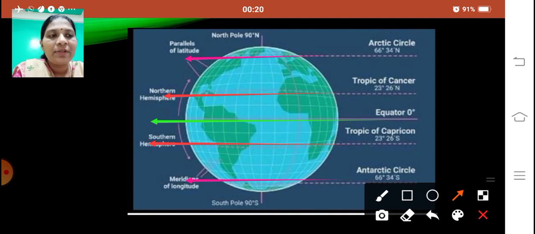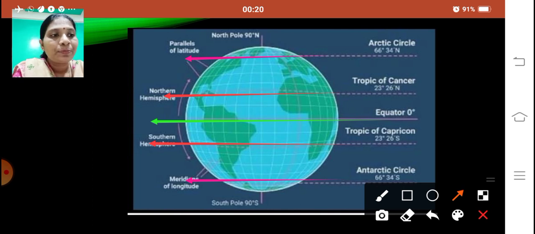Okay, so we have the equator. You can see over here, that is 0 degrees latitude. Then we have the Tropic of Cancer, that is 23 degrees 26 minutes north. Then we have the Arctic Circle, that is 66 degrees 34 minutes north. Then we have the Tropic of Capricorn, that is 23 degrees 26 minutes south. And the Antarctic Circle, we have 66 degrees 34 minutes south, whereas the North Pole is at 90 degrees north and the South Pole is at 90 degrees south.